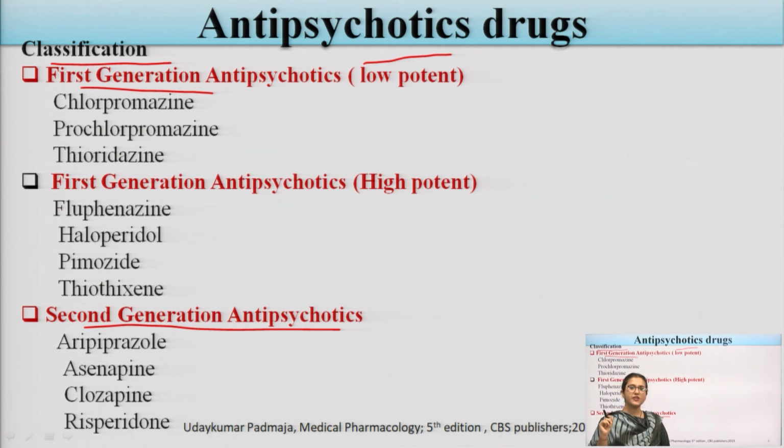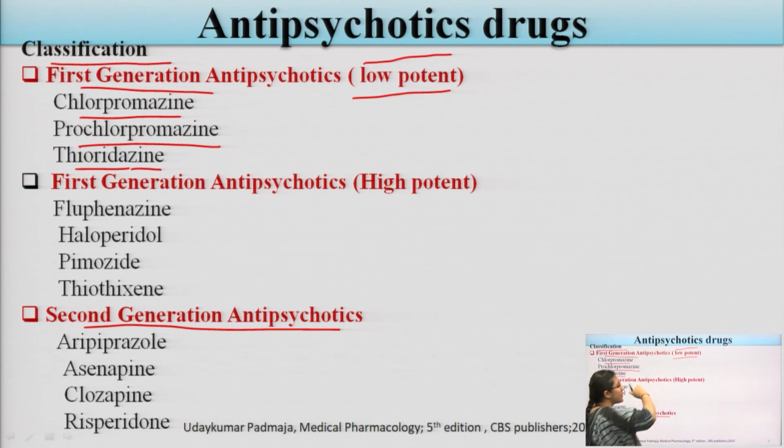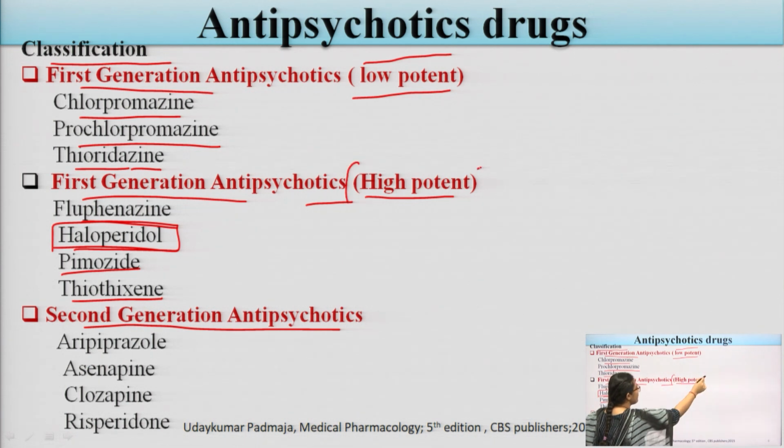In the first generation antipsychotic drugs, the low potency drugs include chlorpromazine, prochlorpromazine and thioridazine. The second group is the first generation antipsychotic drugs with high potency. These mainly include fluphenazine and haloperidol, which is a very important drug, as well as pimozide and thiothixene. These are the highly potent first generation antipsychotic drugs.